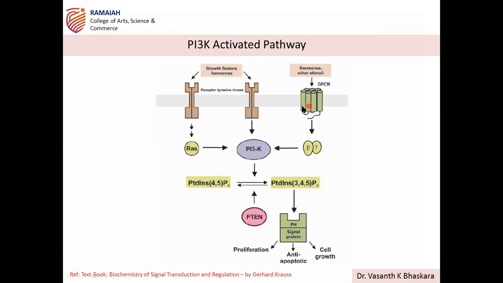Either through transmembrane growth factor receptors, or through the beta gamma dimer of the G protein coupled receptor signaling pathway, where the activated beta gamma dimer can activate it, or through the RAS pathway, that is the mitogen activated protein kinase, MAP kinase pathway. RAS can also act and activate PI3K. So this activated PI3K is responsible for formation of phosphatidyl inositol 3,4,5 triphosphate. This is formed from the diphosphate. So the diphosphate is phosphorylated by this PI3 kinase to the triphosphate.